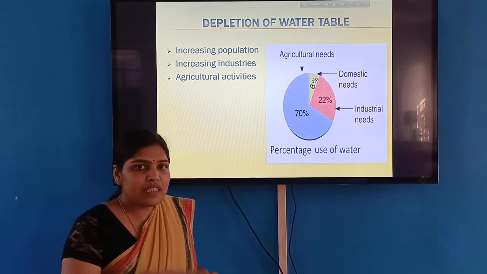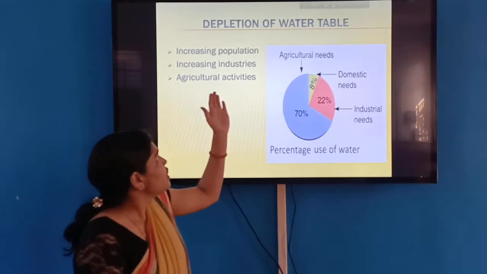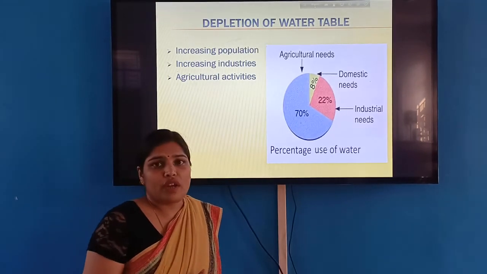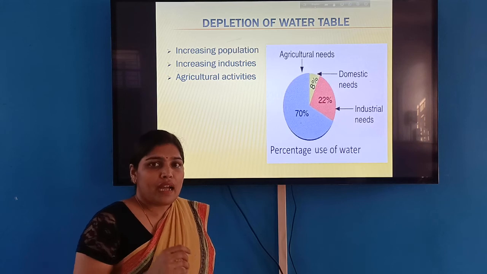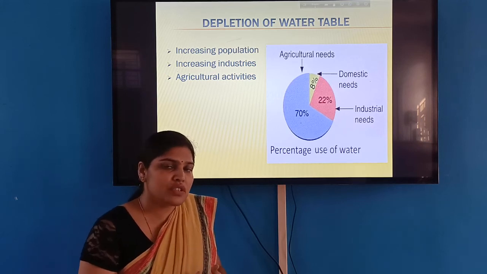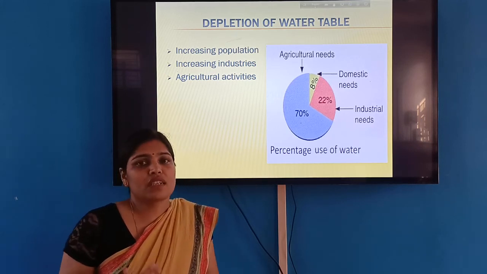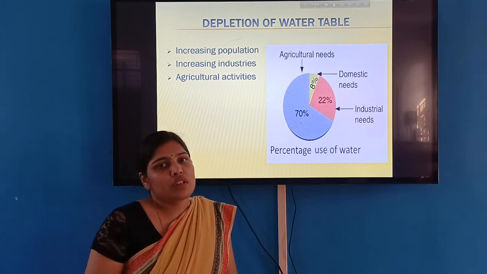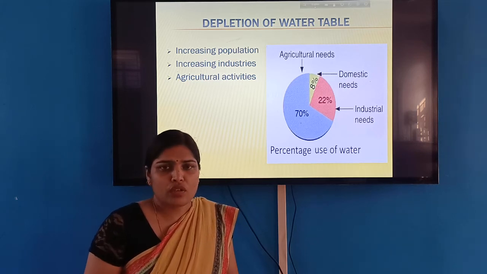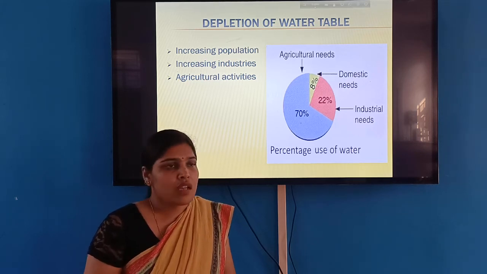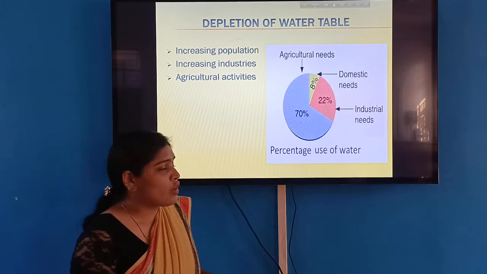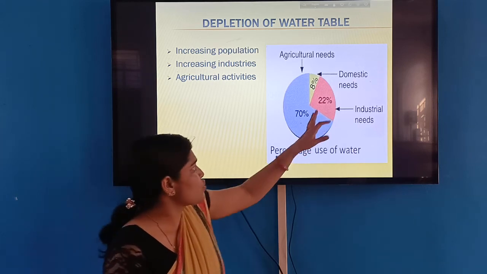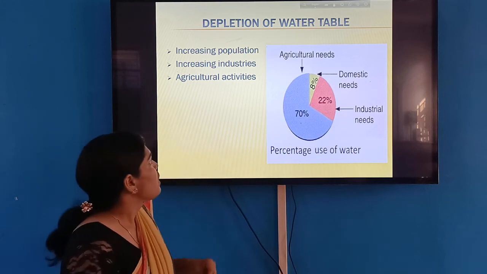So if we are cutting the forest area and setting up an industry, that also requires a lot of groundwater. After that, once the industries are set up, we use water for the formation of a particular product or for manufacturing products. This water is used in a large amount, that is 22% of the water.